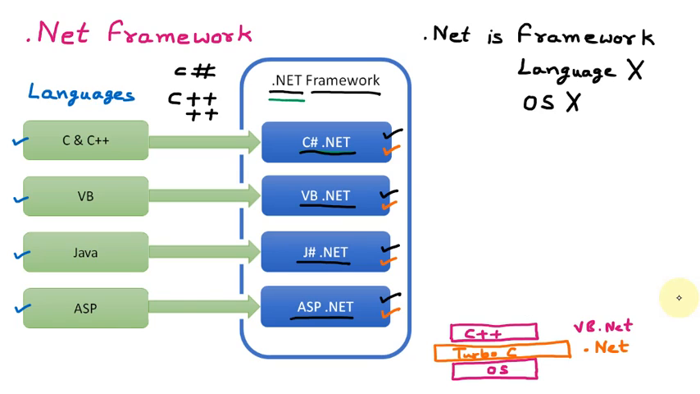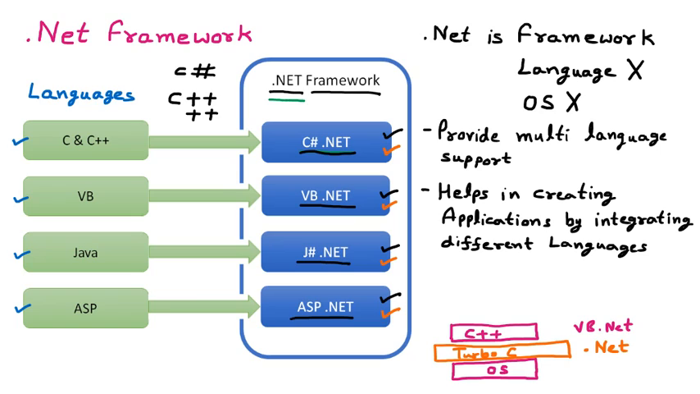So now if we talk about the next thing about the .NET framework, then it provides the multi-language support. This is the same thing that we have learned. In the .NET, we are having multiple languages, just like C#, VB, J#, ASP. So there are multiple languages that can work together in the .NET. That's why we can say that .NET provides multi-language support. Now, there is one more important thing about the .NET framework: it helps in creating applications by integrating different languages. Now to understand this, I am taking one example here.